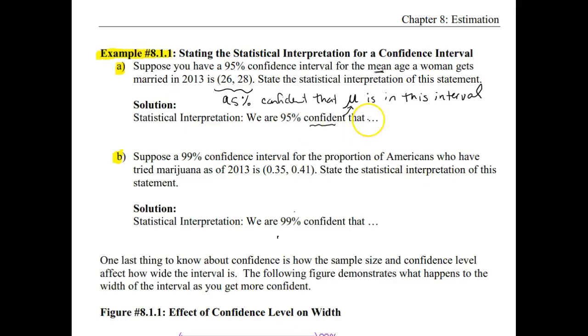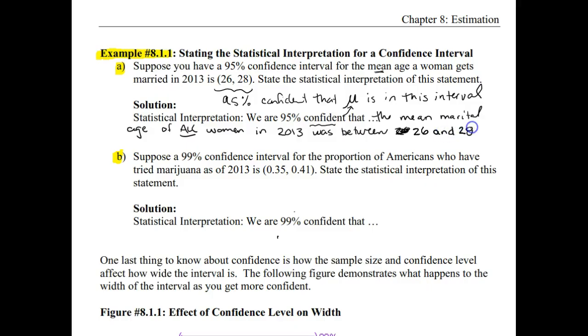So we are 95% confident that the mean, if we call it marital age or age you get married, of all women in 2013 was between 26 and 28 years of age.